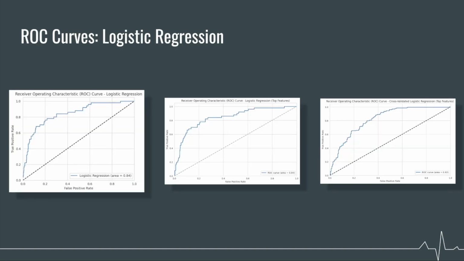Now let's move on to our metrics. Here we have the ROC curves for each logistic regression model that I made. One baseline with all the features, one with just the top features, and another with top features and cross-validation. This process was done for most of the models. We can see that both the baseline and the top feature model perform about the same, achieving an ROC score of 84%.